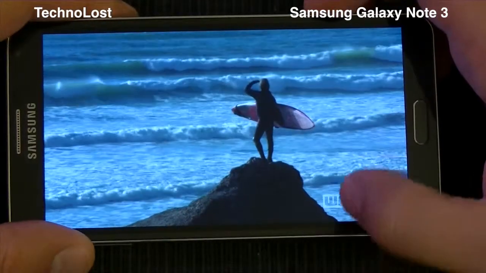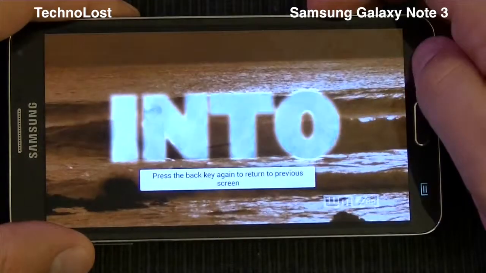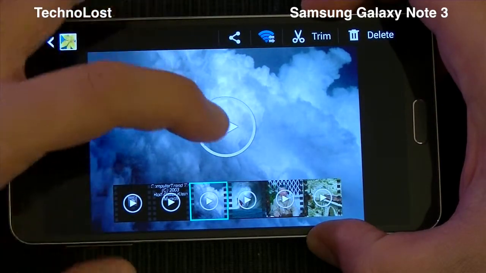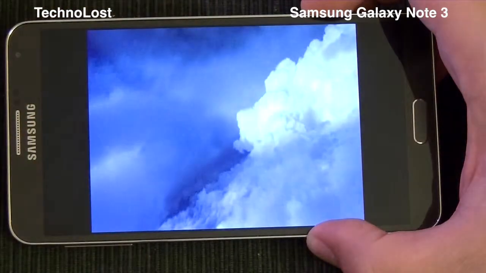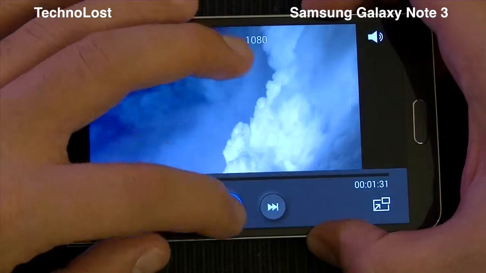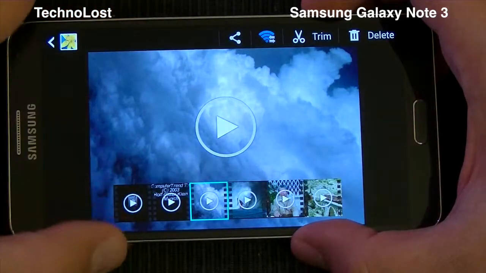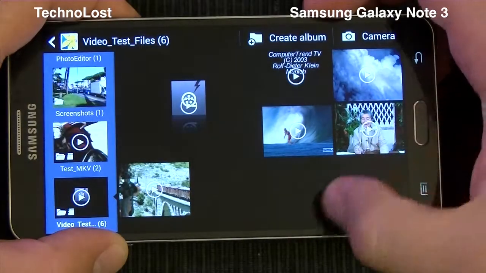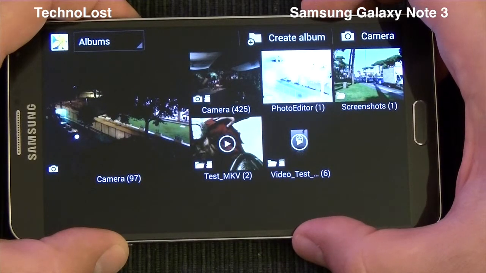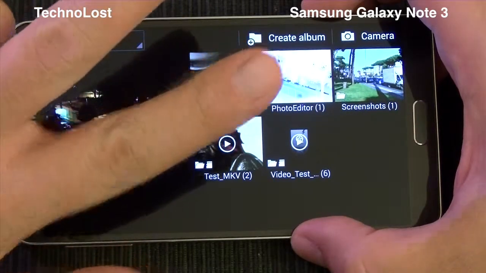This is quite uncommon. I mean, it's not easy to find a device able to reproduce a Windows Media Video file, especially the 1080p one like this one, which is extremely heavy, but these can be reproduced without any kind of problem. But we cannot reproduce DivX or MKV files as far as audio playback is concerned. Of course, if you start using a third-party player like Dice Player, you won't have a problem reproducing any kind of video format with hardware acceleration on this Galaxy Note 3.